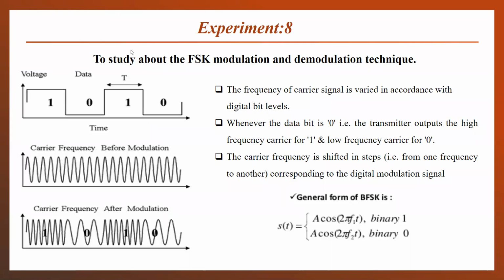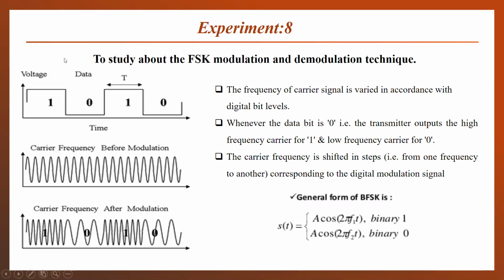So this was about the amplitude shift keying experiment, which used a transmitter as a switch or as a multiplier to multiply the signals, and then the receiver non-coherent detection was used. Now we will move further to our experiment number 8, which is about the FSK modulation and demodulation scheme.